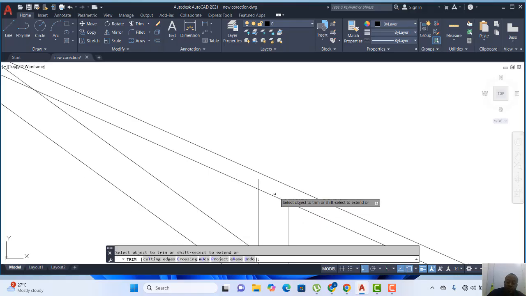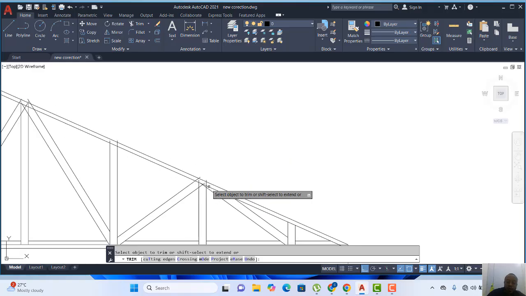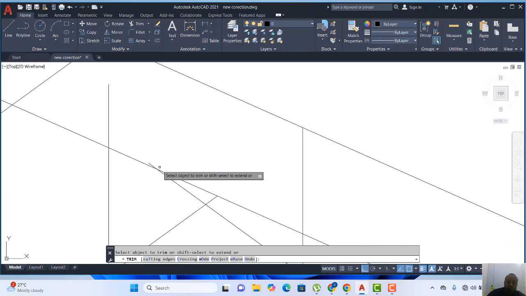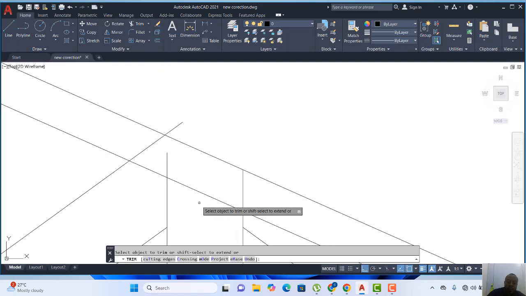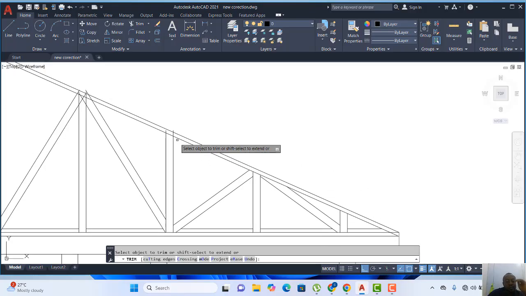This has to be on top of this one. So I'll remove this. Okay. So I'll remove this. So it says that this should be on top here. So I'll remove this.